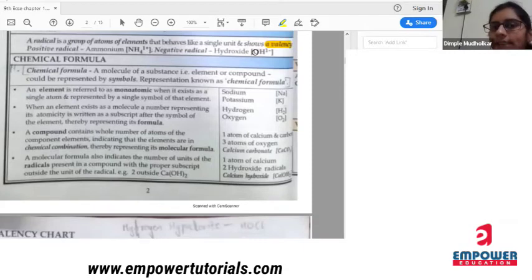Now here I can say hydroxide. It is a group of oxygen and hydrogen, and this 1 minus shows the valency. Again, ammonium is there, so it is a group of NH4 and it shows the valency, that is 1 plus. So there are two types of radicals, positive radical and negative radical. And what is the meaning of word radical? It is the group of one or more elements which shows the valency. Okay.